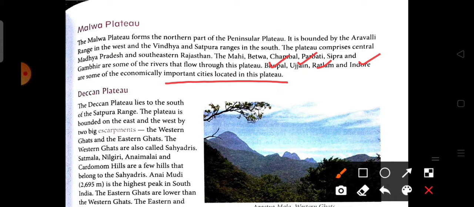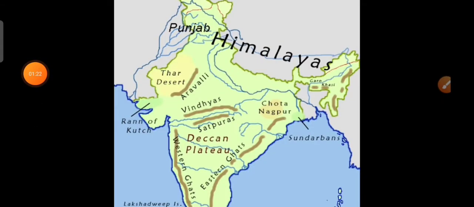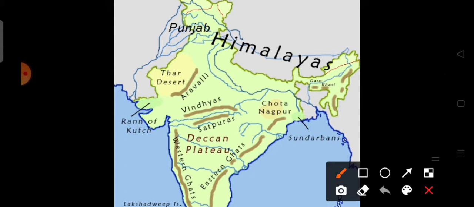Now we are going to locate the Malwa Plateau on the map. As we know, the Malwa Plateau is bounded by the Aravalli. Here is the Aravalli range and here are the Vindhya and the Satpura range. In this region is located the Malwa Plateau, where the Aravalli is present on the western side and the Vindhya and the Satpura range are present on the southern side.